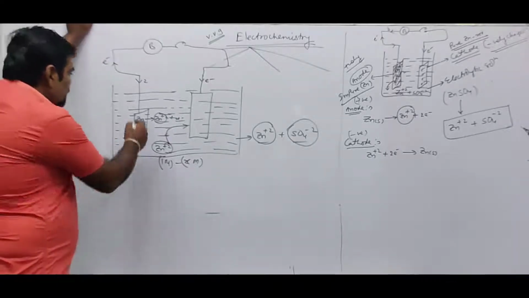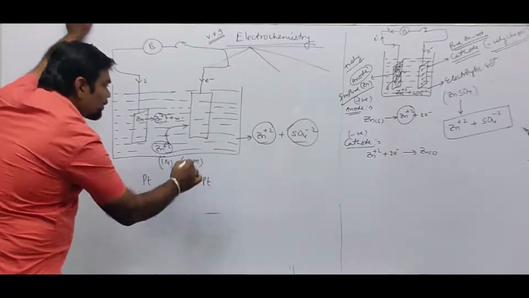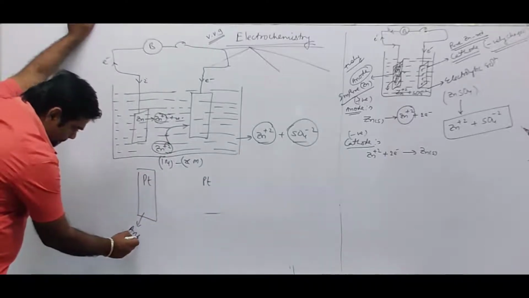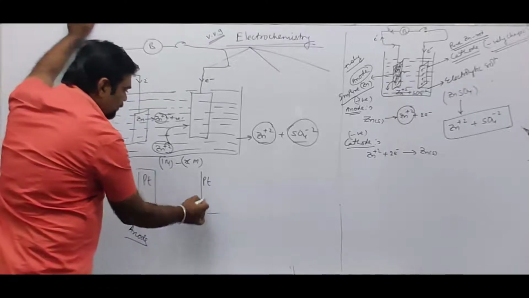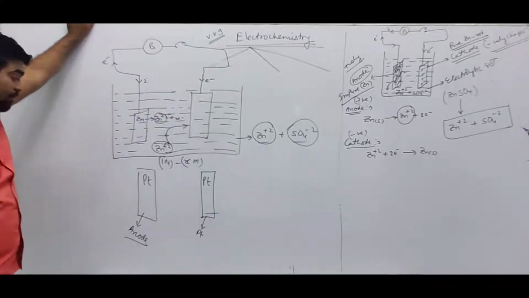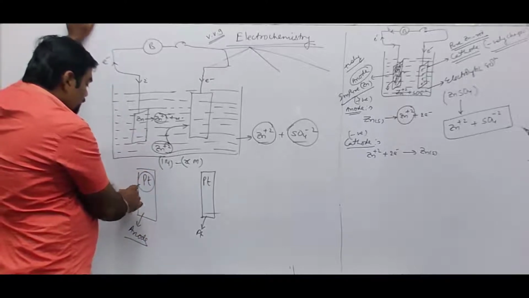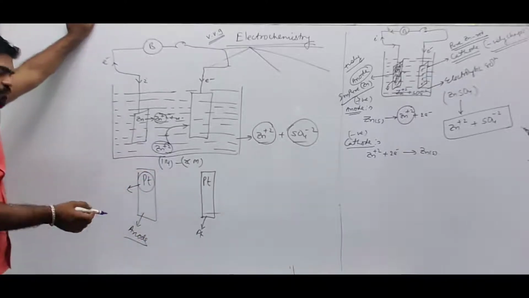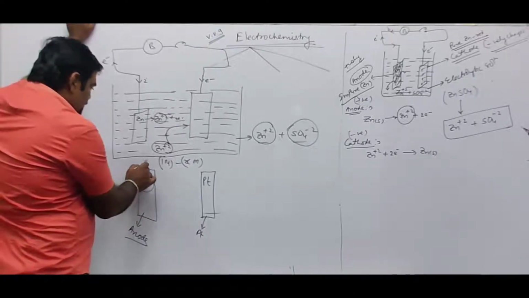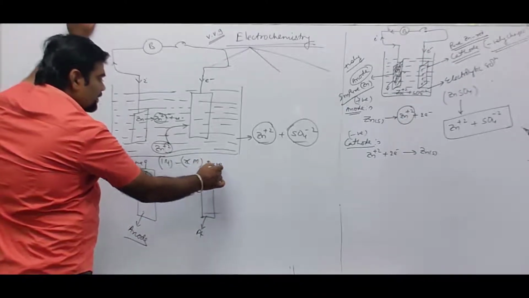Now, instead of this, suppose we take a platinum rod, over here also a platinum rod. So if the anode is made up of platinum rod, and the cathode is made up of platinum rod, then what will happen? Anode is platinum, cathode is platinum. So platinum will not lose its electrons to become Pt2+. So simply, if this is the anode, it will be positively charged. If it is the cathode, it will be negatively charged.